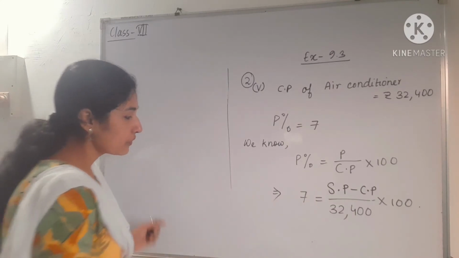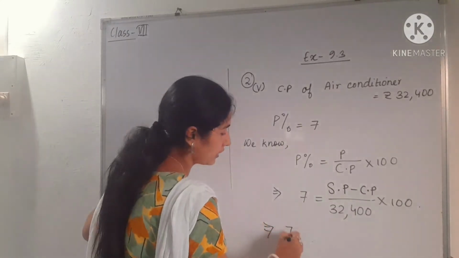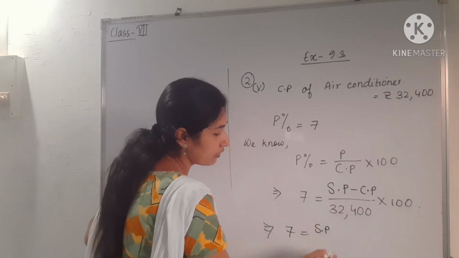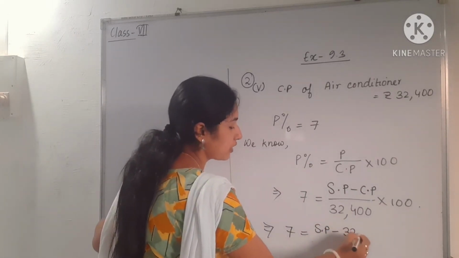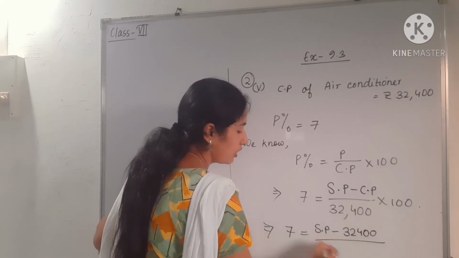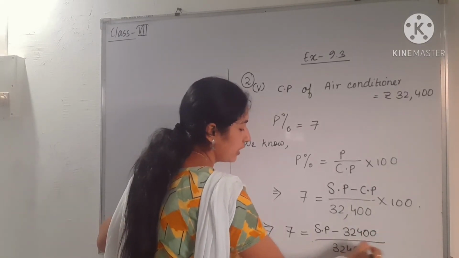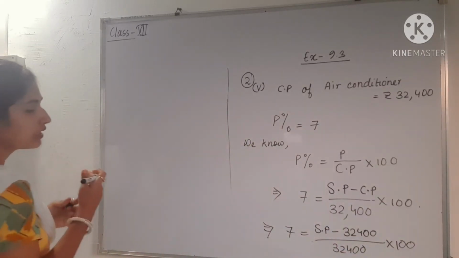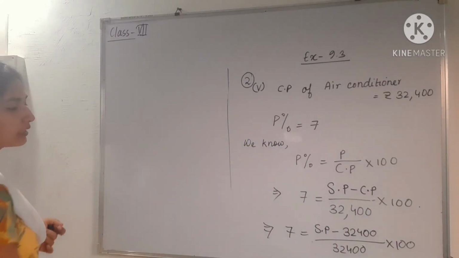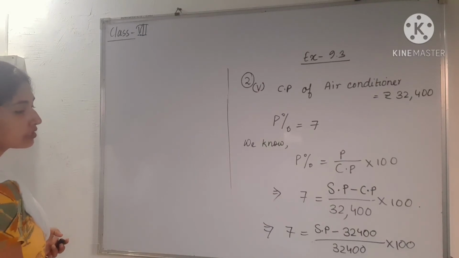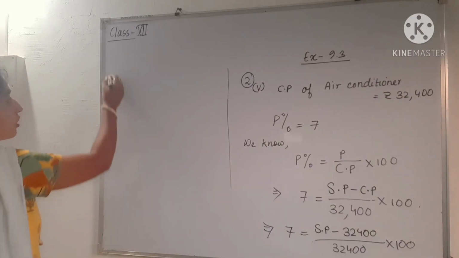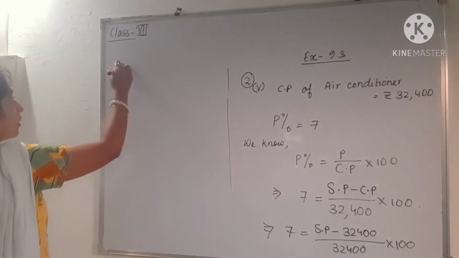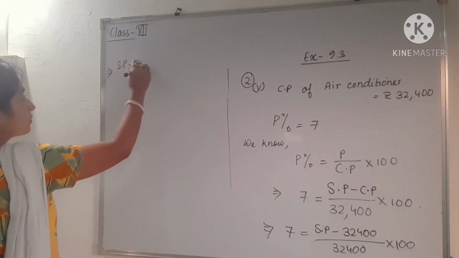Okay. So next we have to write 7 is equal to, in place of profit we have to write SP minus CP, because we don't know the value of SP, and CP will be 32,400, whole divided by 32,400 into 100. So we can write this part on the left hand side and 7 on the right hand side. We can interchange the sides, we know already, because the unknown should be on the left hand side. So we can write like this.